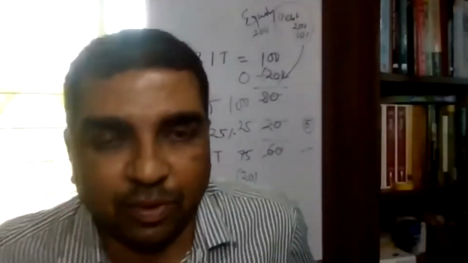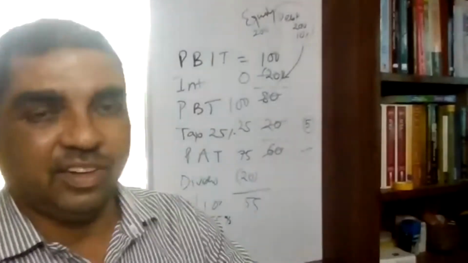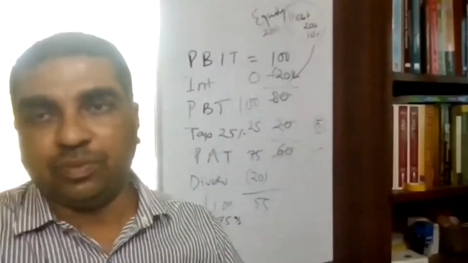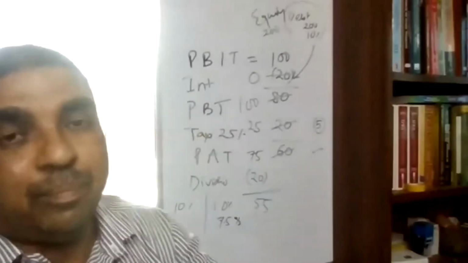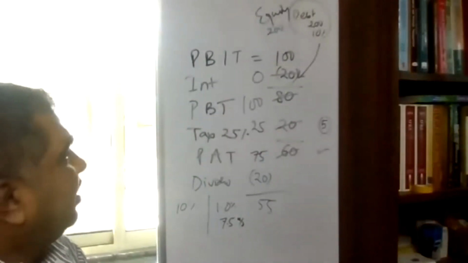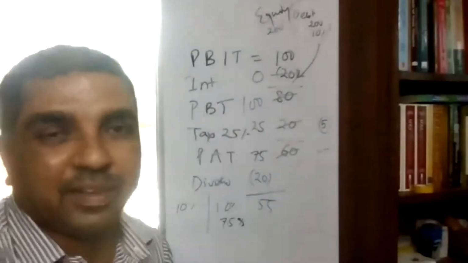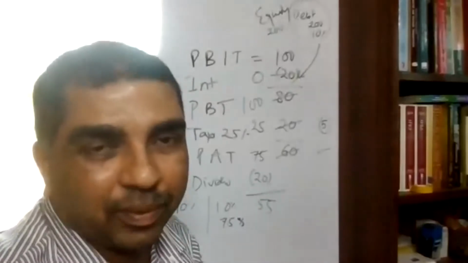Yeah, friends, welcome back. This is what we were discussing in our previous class, and I hope you have understood the concept. I gave an example: let us say profit before tax is 100 rupees, and there are two options I told you. One company can go for equity, 200 rupees, or it may go for debt, 200.